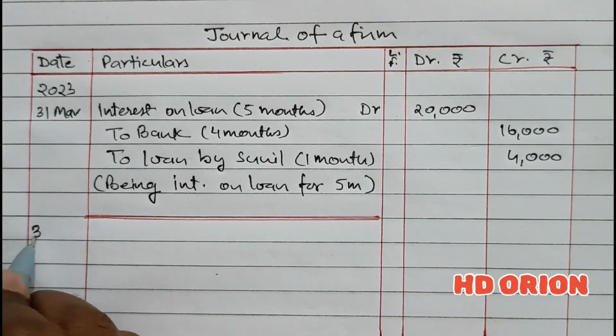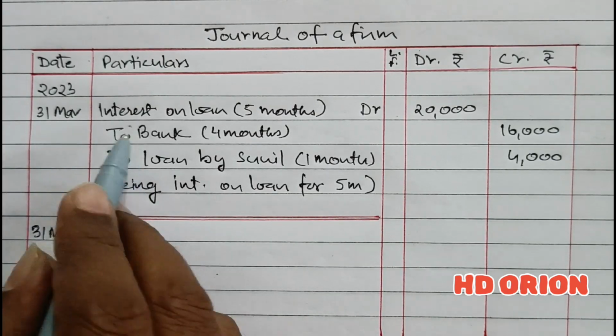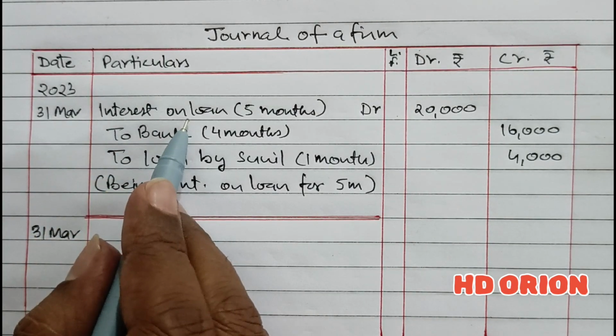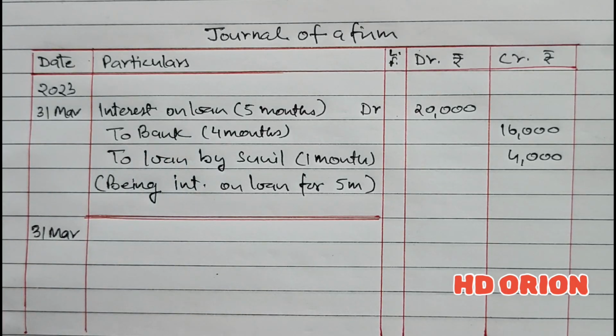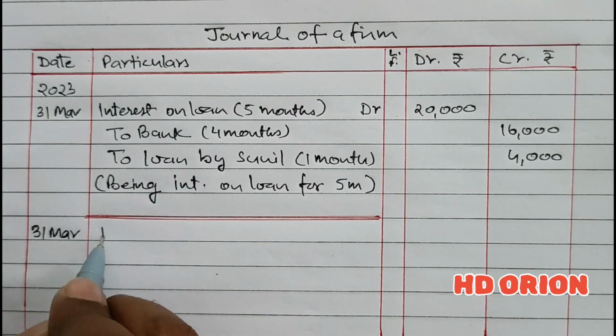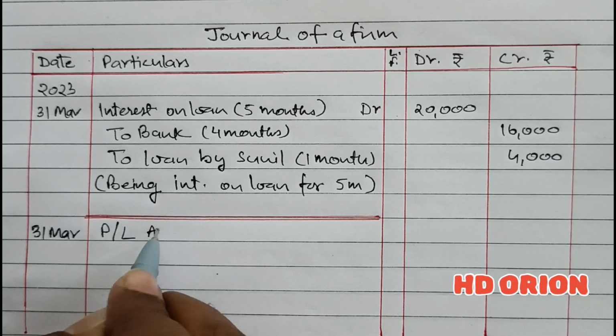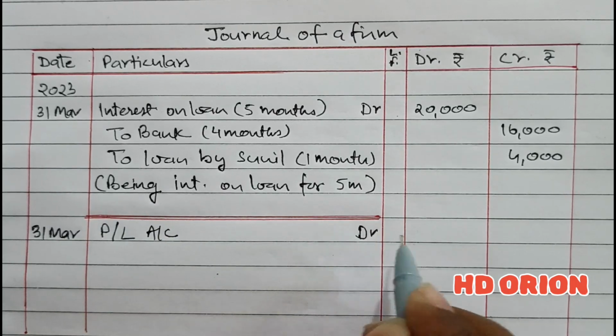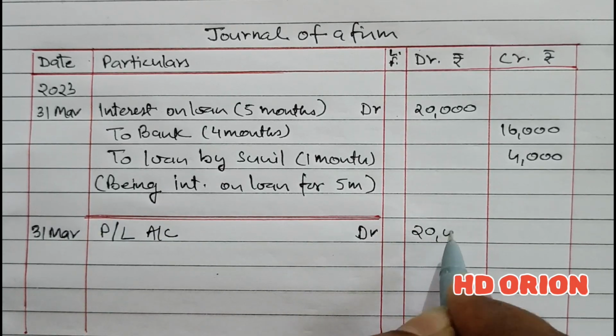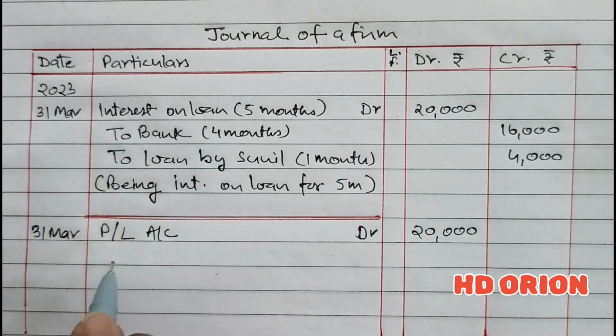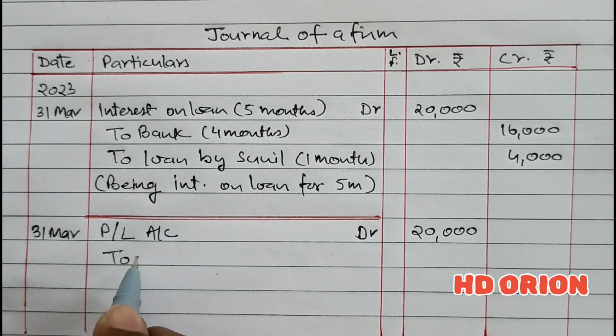And now on the same date, that is 31st of March, we will transfer this interest on loan entirely to profit and loss account because it is a charge against profit. So profit and loss account will be debited because it is an expense, rupees 20,000, and this will be credited and closed.